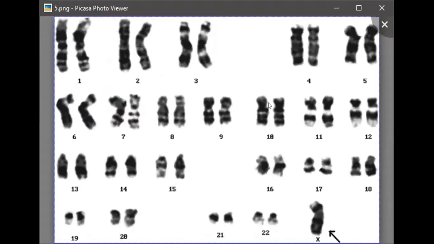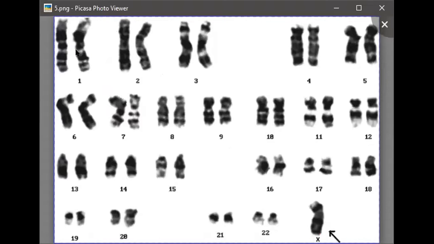It is an example of monosomy. In this chromosome, there is deletion of one chromosome and that is the X chromosome. So in Turner syndrome, what happens basically? One X chromosome is missing and this condition is there in case of female, not in male.